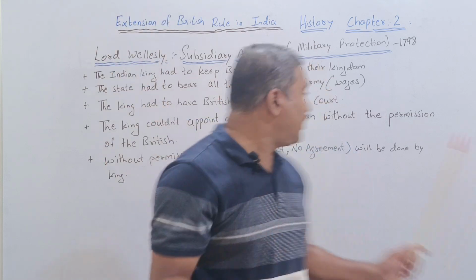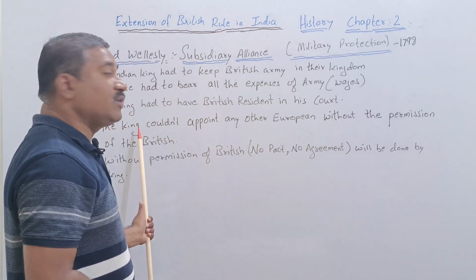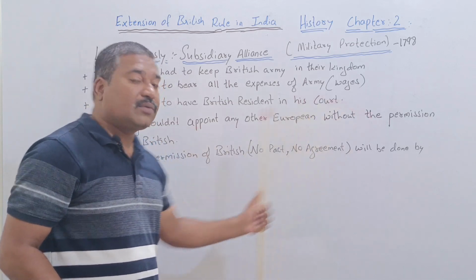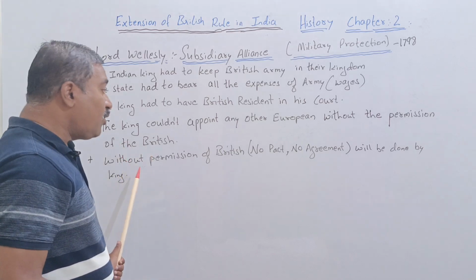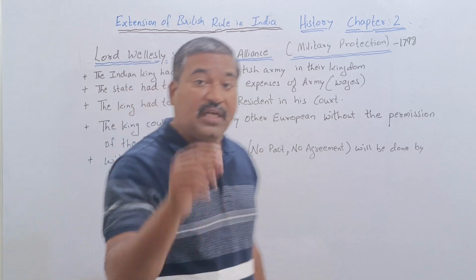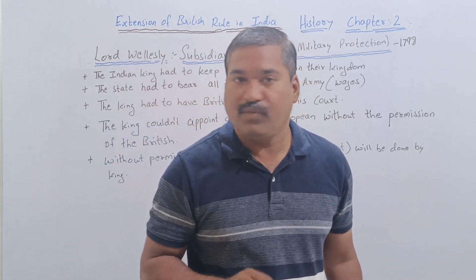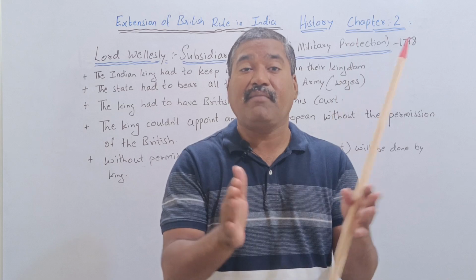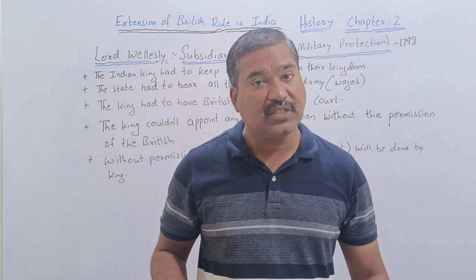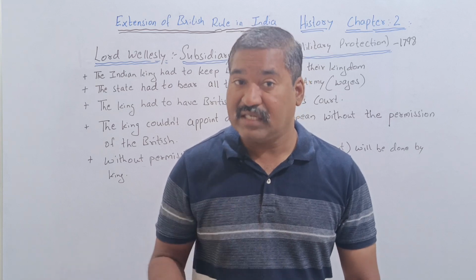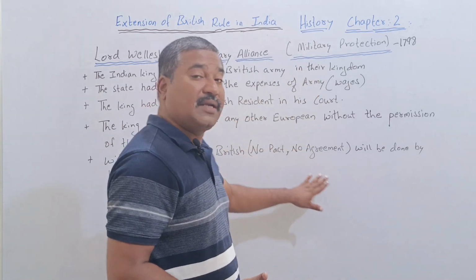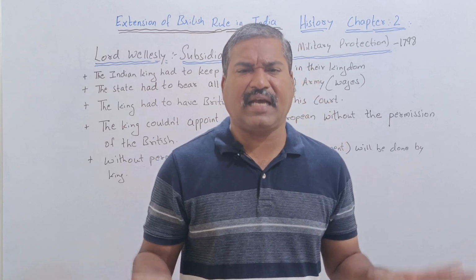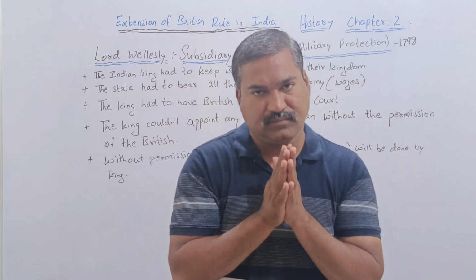You will not allow any of the persons to be part of your administration. The king could not appoint any other European without the permission of the British. Moreover, without the permission of the Governor General of the English, the king, if he wants to make any agreement with any of the other native rulers, or take any decision like pact agreements, it is mandatory that he has to take the permission.